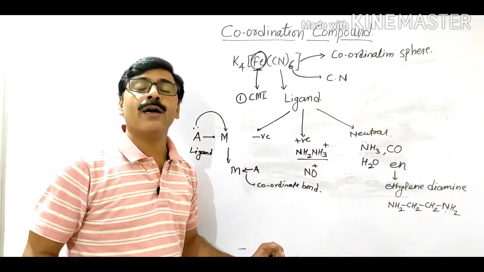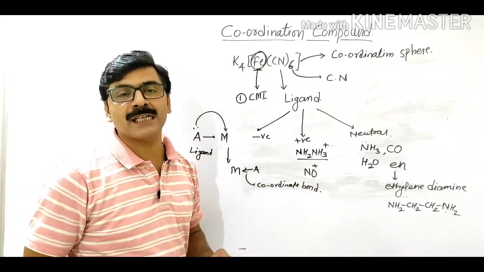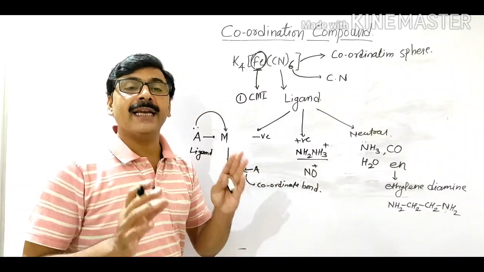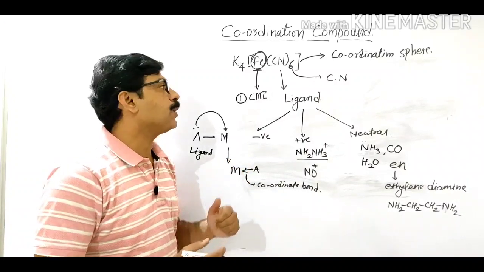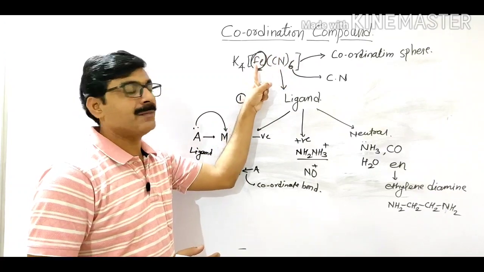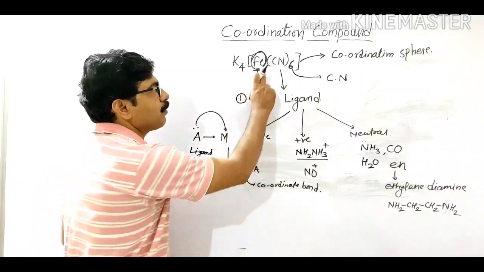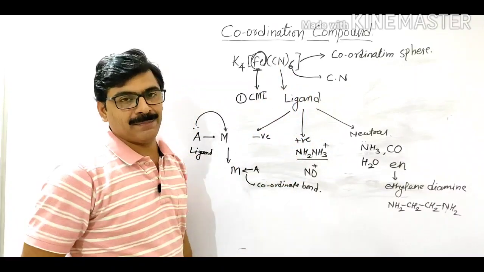In every coordination compound, the coordinate bond is present between the ligand and the central metal atom, formed due to the transfer of a lone pair of electrons to the central metal atom.